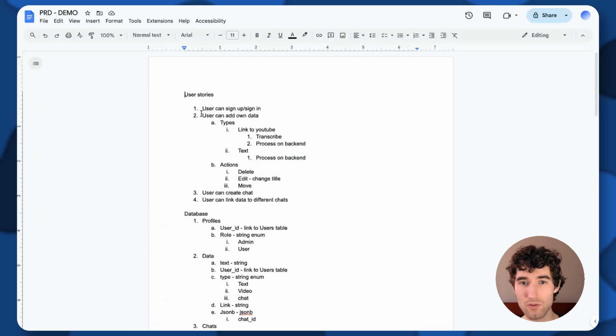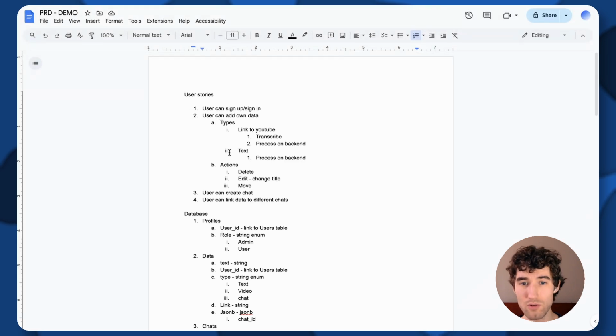For this tool I specified these user stories: the user can sign in and sign up, and the user can add their own data to the whiteboard, like a link to YouTube, and text. In the original PopAI they have many more data types, but we limited it because of time, as it's a simple MVP. You can also delete and edit this data, create a chat, and link your data to the chat to talk to this data.